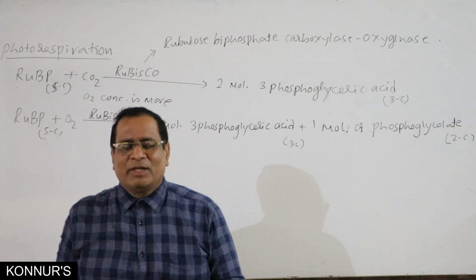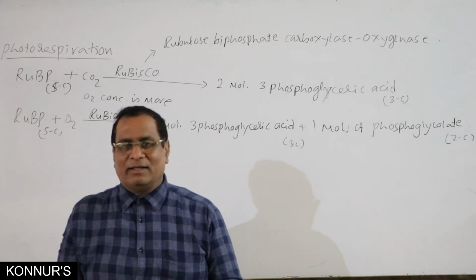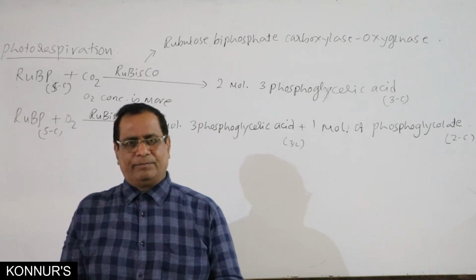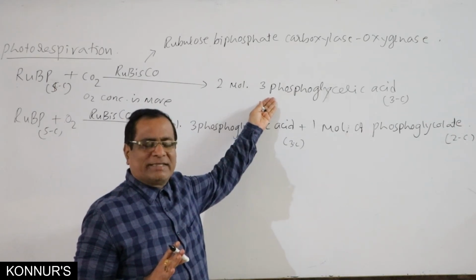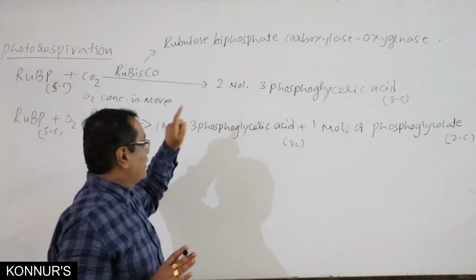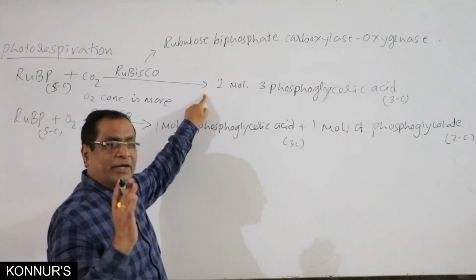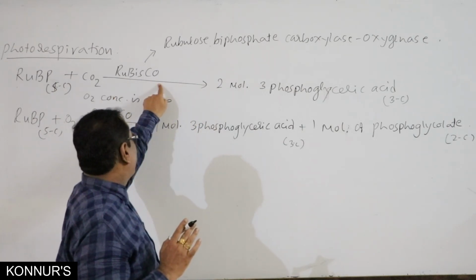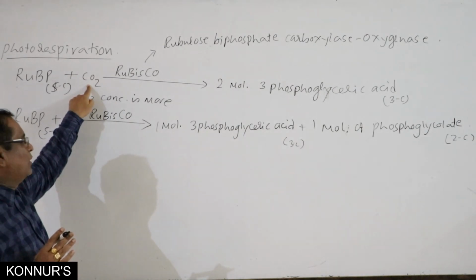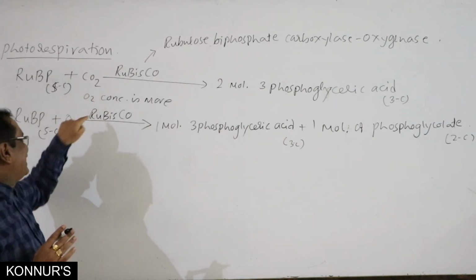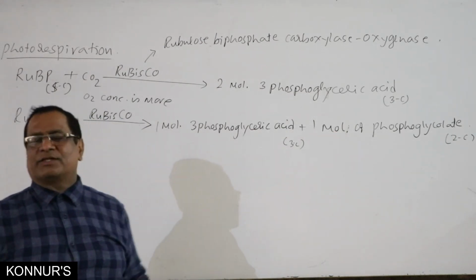So due to photorespiration, the Calvin cycle is hindered, because 50% of the production of 3-phosphoglyceric acid is reduced if the O2 concentration is more. If the O2 concentration is more, this Rubisco enzyme, instead of helping fixation of CO2, helps in the fixing of O2. This is said to be photorespiration.